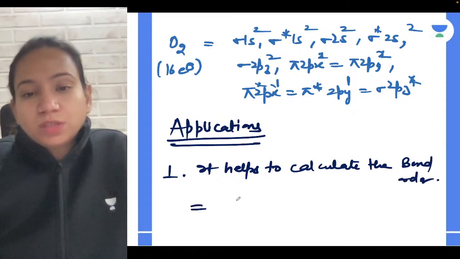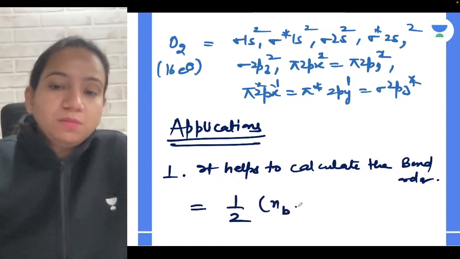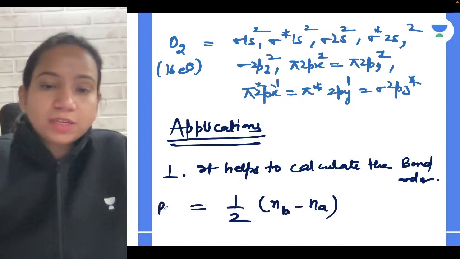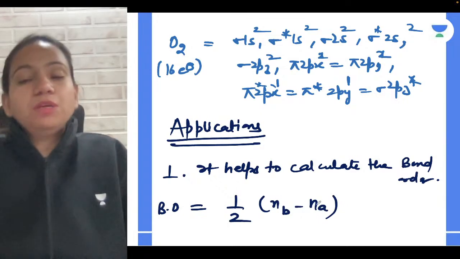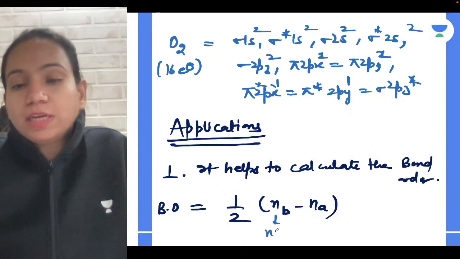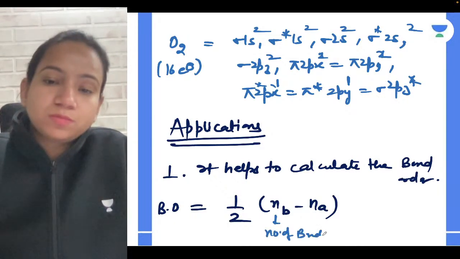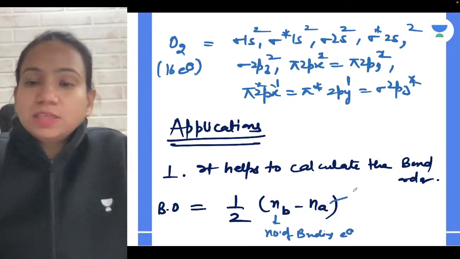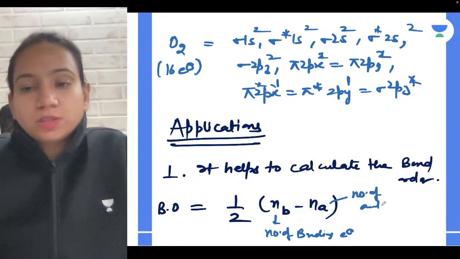How can you find it out? The formula is half (NB minus NA). So bond order you can get by the formula half (NB minus NA), where NB is the number of bonding electrons and NA is the number of anti-bonding electrons.